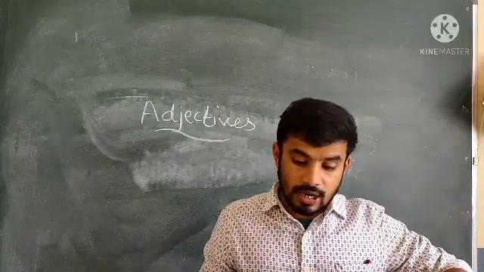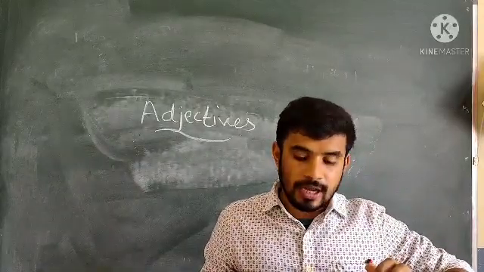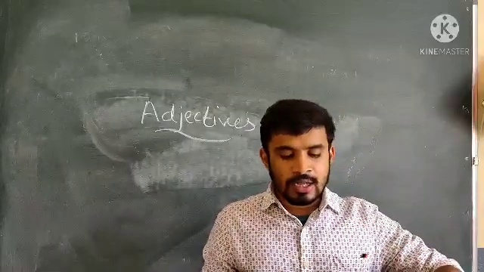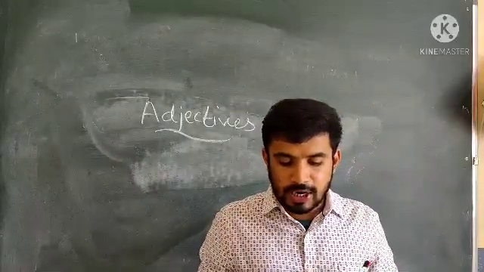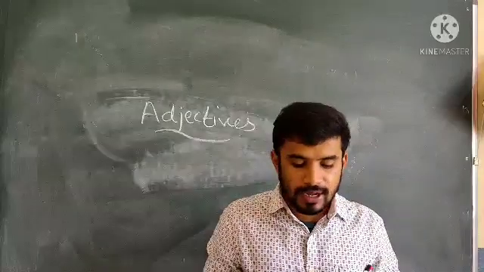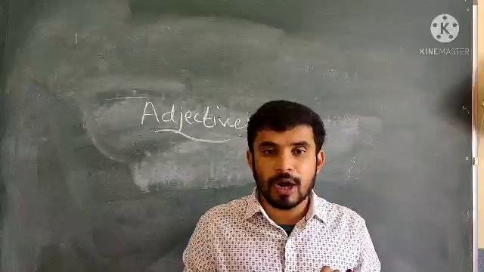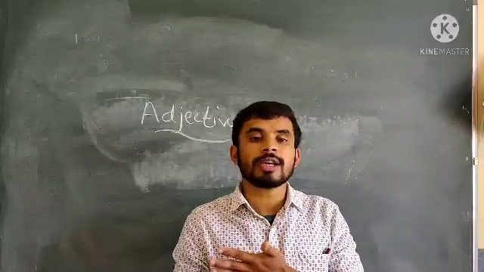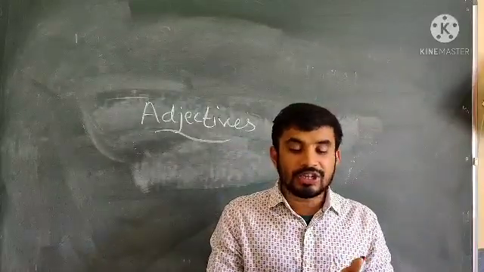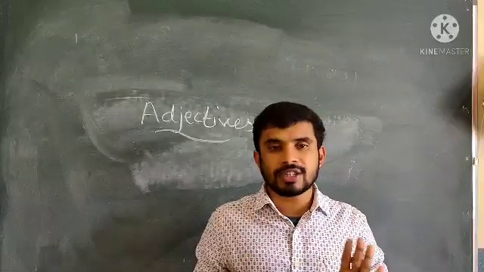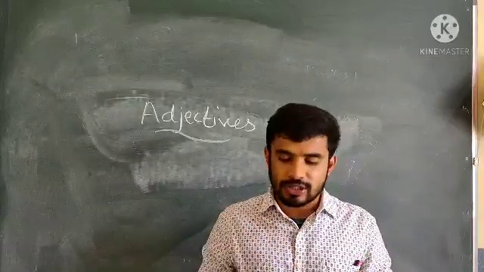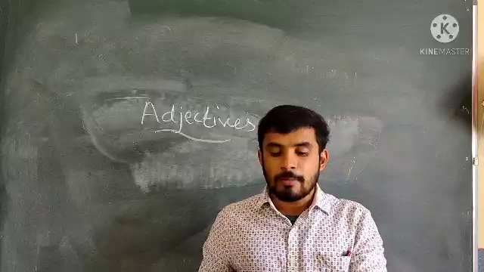Participles as adjectives, okay. The present and past participles of verbs are commonly used as adjectives. See, present participle means always verb plus ing, just like interest plus ing, interesting. Go plus ing, going, okay. So ing, that is the present participle.